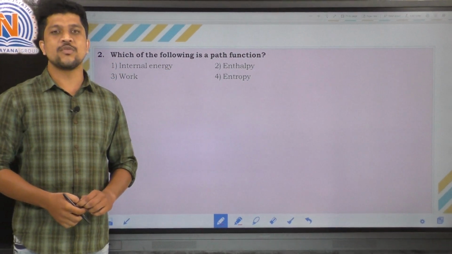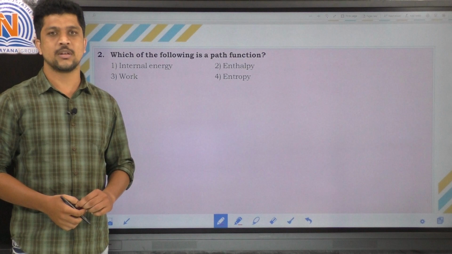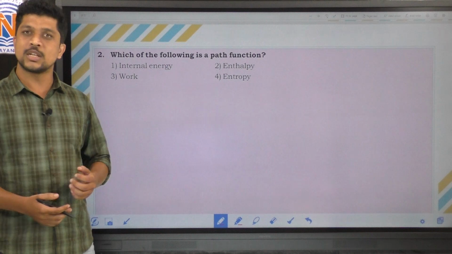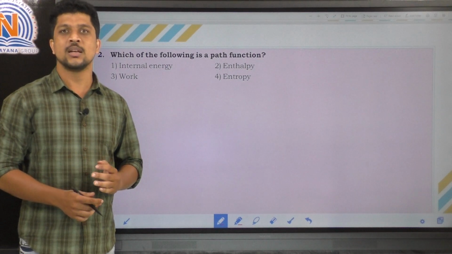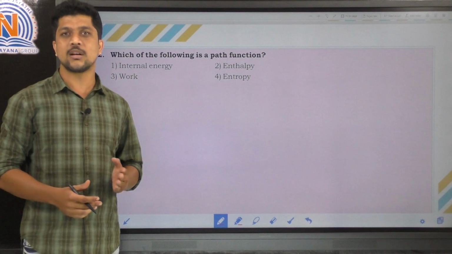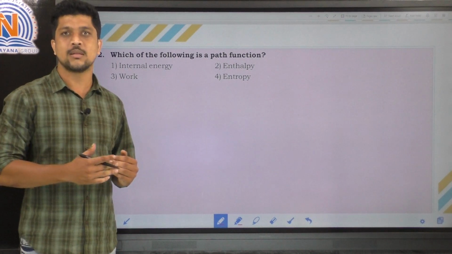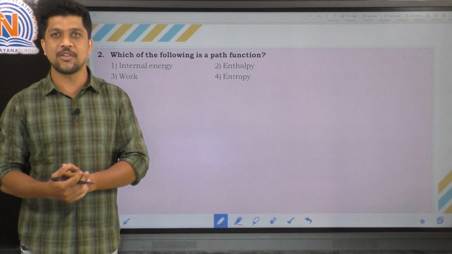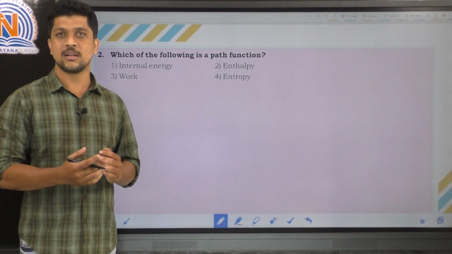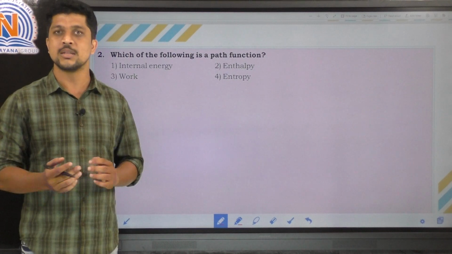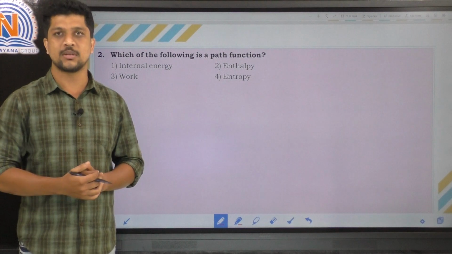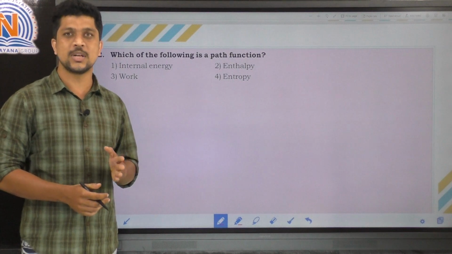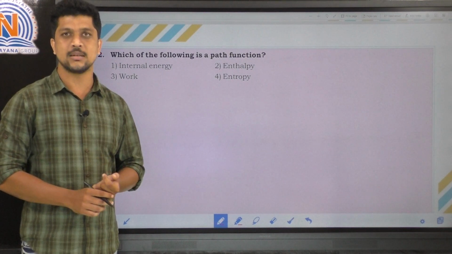So here the question is, which of the following is a path function? So what is a path function? It is also a thermodynamic property which completely depends upon the path of the system. That means how the system proceeds from the initial state, and what is the path? For example, if you take a reaction, sometimes the reaction will happen in a direct step, sometimes in multiple steps, right? For example, take work. Work is directly proportional to displacement. Displacement means the path you can imagine, right?